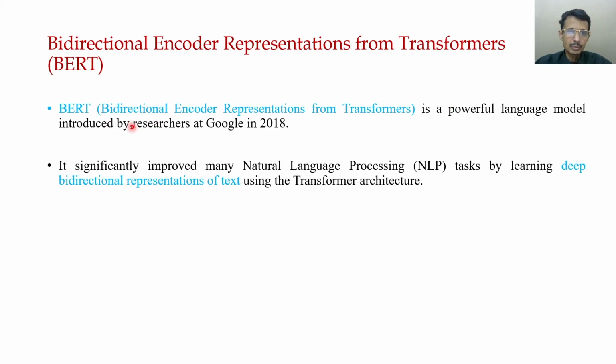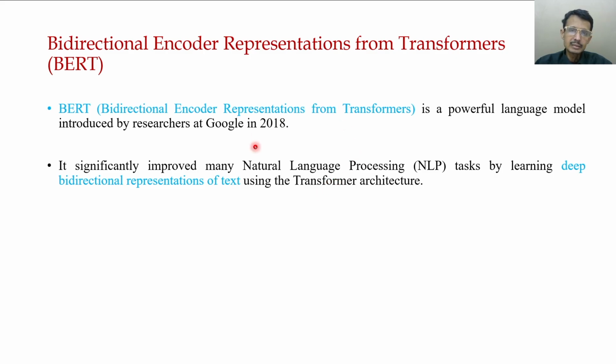It was introduced by Google researchers in 2018. In the literature, we have observed that it significantly improved many NLP tasks by learning bidirectional representations of text using the transformer encoder.